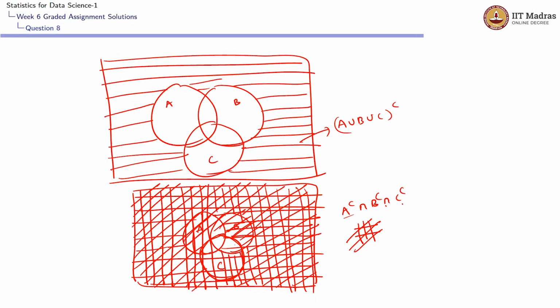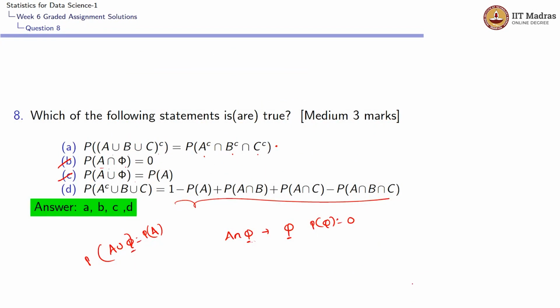So if you remove these three circles A, B, C, every other area has horizontal lines, vertical lines, and angle lines. So this area would be totally equal to the horizontal lines area. So A union B union C whole complement is nothing but A complement intersection B complement intersection C complement. So the probability of A union B union C whole complement would be equal to the probability of A complement intersection B complement intersection C complement. So the first option is correct.